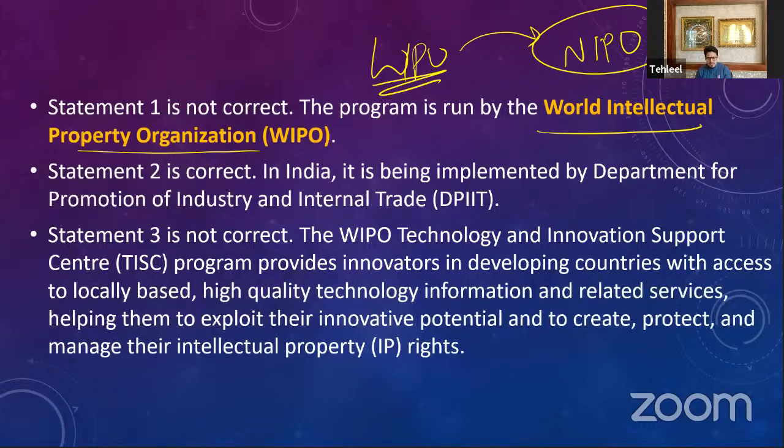So WIPO has a process in place, that is the TISC program, the Technology and Innovation Support Center Program. What is this program about? It is simply that intellectual property rights worldwide must be protected. How are we going to protect them? We should provide quality technological information that is locally accessible. So if people have a process or a technology, they should be able to access the information regarding the technology present worldwide.